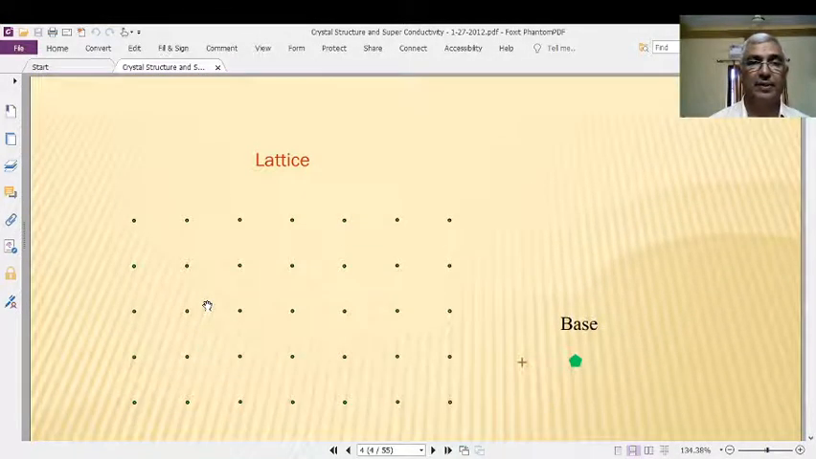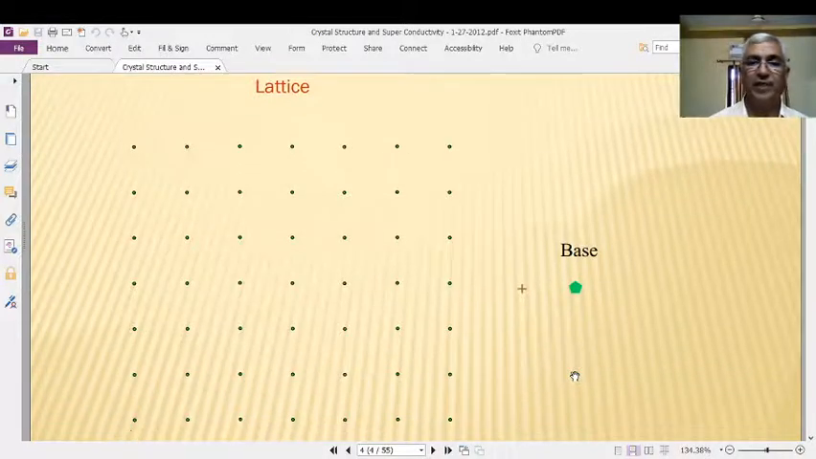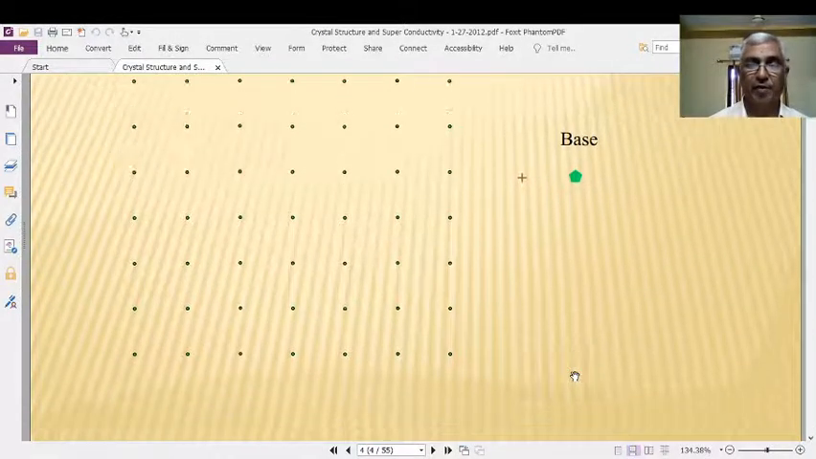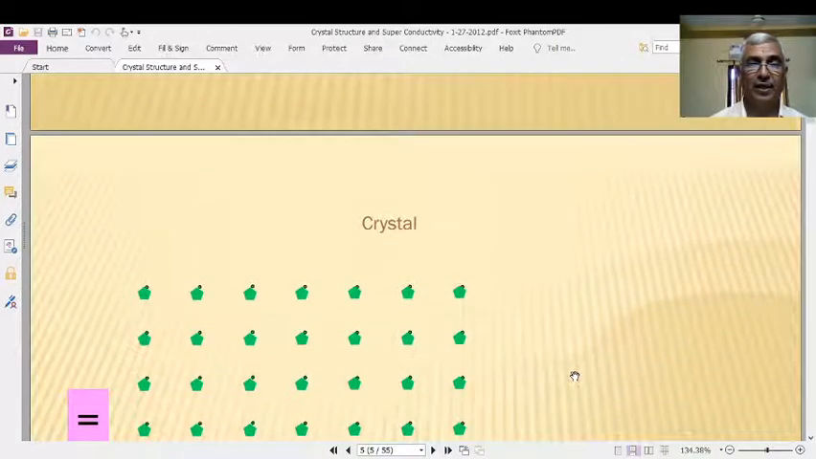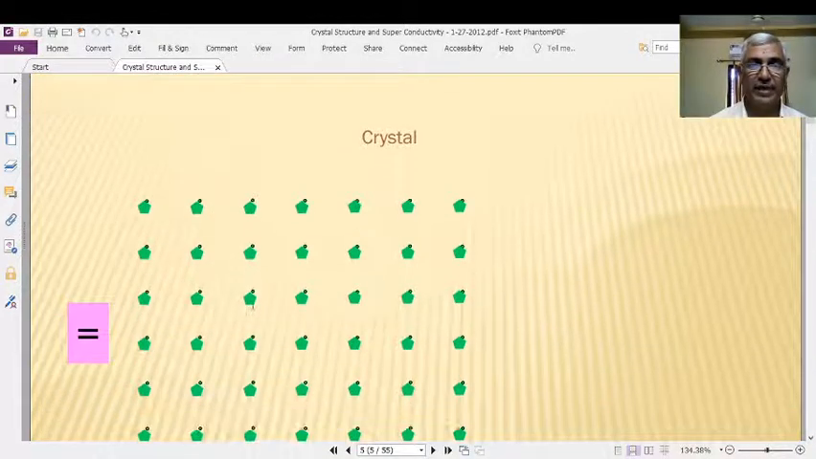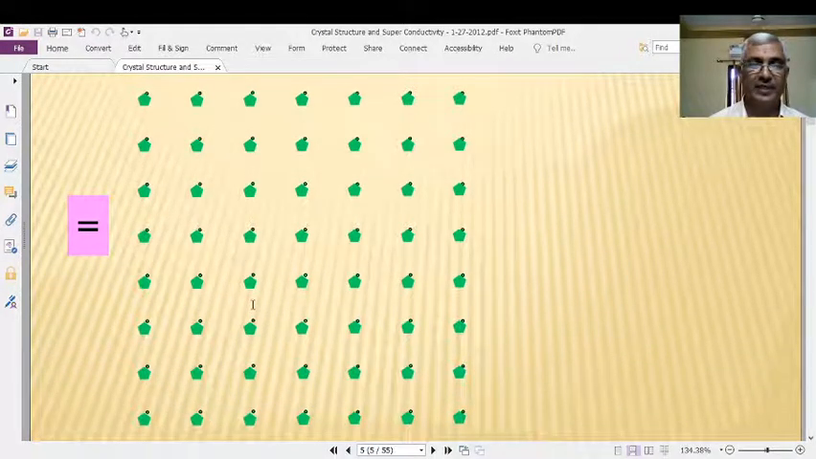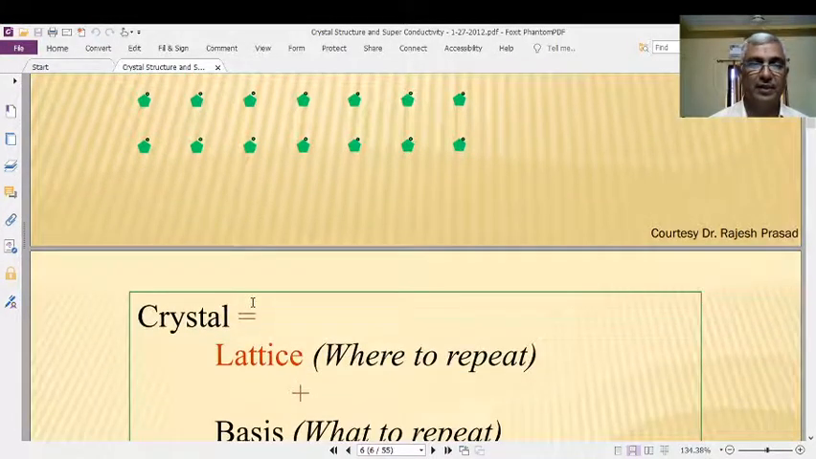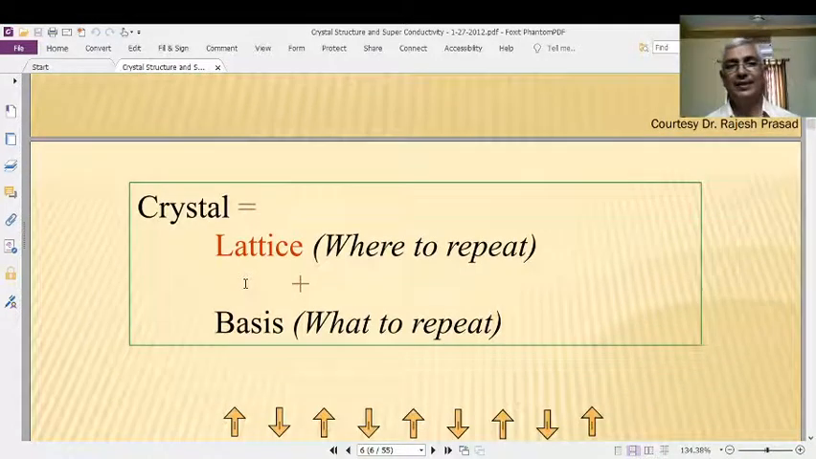Right. This is the lattice points, and basis means the group of atoms or group of ions or group of molecules. Sometimes the individual ion or individual molecule or individual atom will be there. Okay. Right. Now, if the basis is placed at each and every lattice point, you will get the crystal. You are observing this crystal in 2 dimensions. Right. That's why, what is a crystal? Crystal is lattice plus basis, okay? Right?